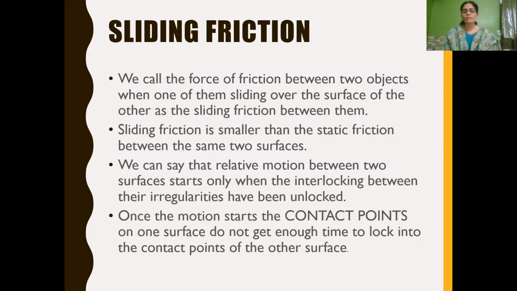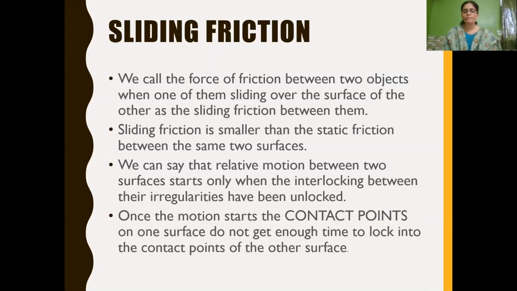So the frictional force here in sliding friction is less, or you can say smaller, than the static friction. So we can say that the relative motion between the two surfaces starts only when the interlocking between their irregularities has been unlocked. How can one object slide over the other, how can it move?